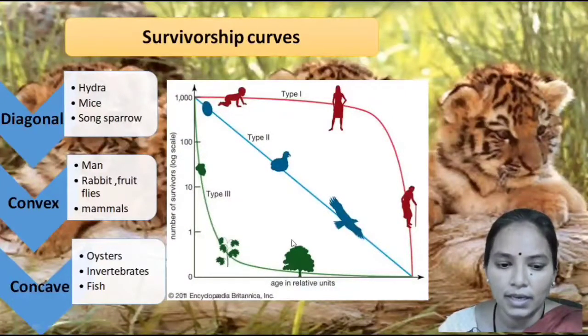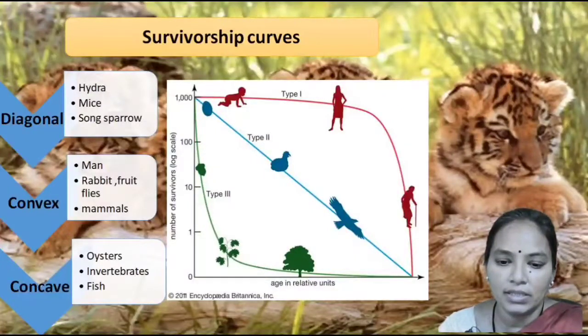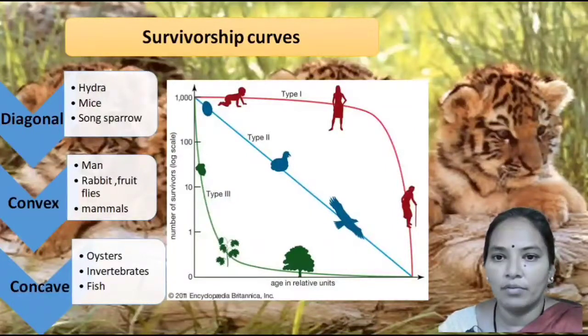Here we can see a convenient way to represent the incidence of death in a population. This is by the survivorship curves. To obtain this curve, the number of survivors in a population is plotted against time. There are three basic types of survivorship curves, so we are going to see in detail the types of survivorship curve.